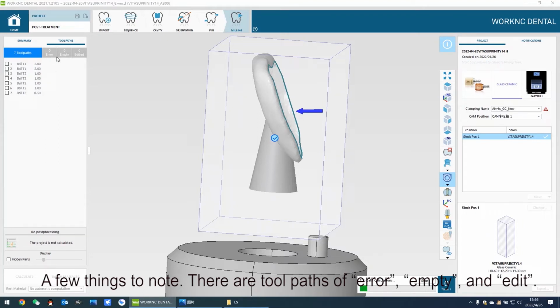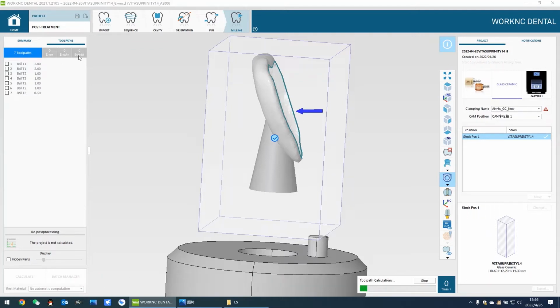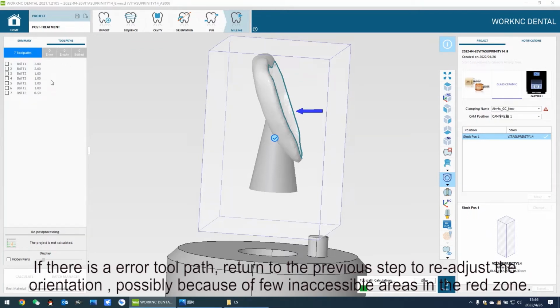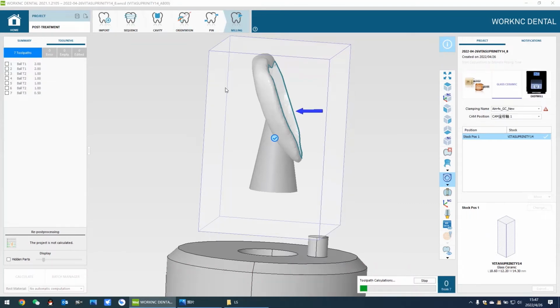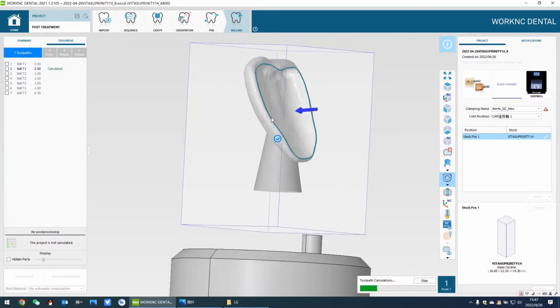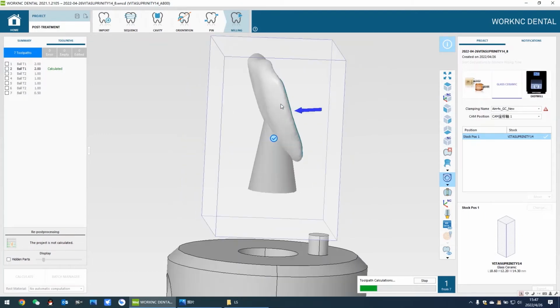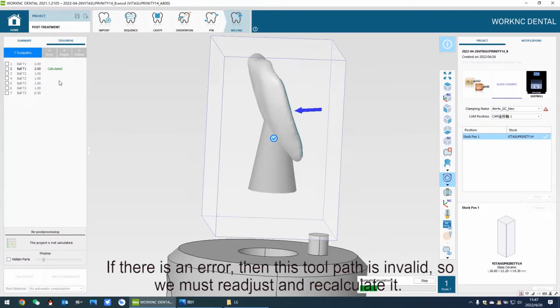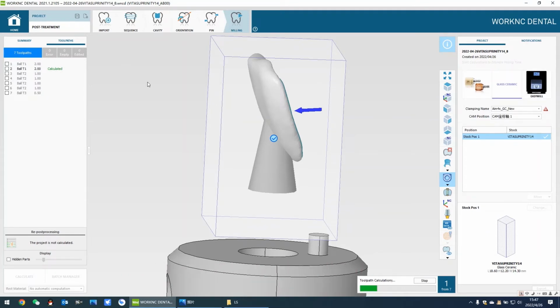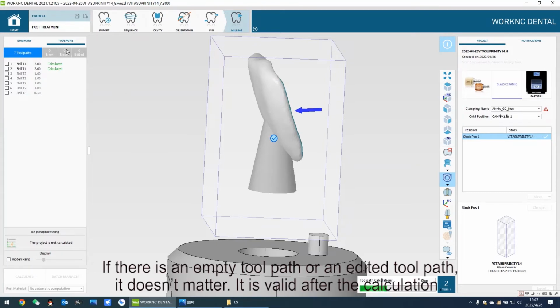A few things to note. There are tool paths of error, empty, and edit. If there is an error tool path, return to the previous step to readjust the orientation, possibly because of a few inaccessible areas in the red zone. If there is an error, then this tool path is invalid, so we must readjust and recalculate it. If there is an empty tool path or an edited tool path, it doesn't matter. It is valid after the calculation.